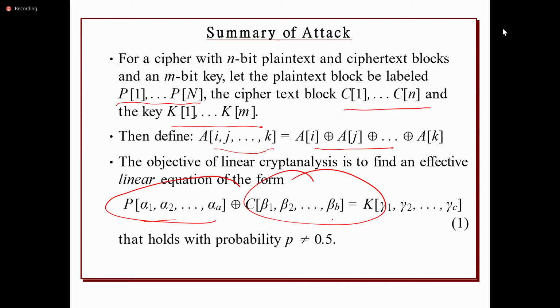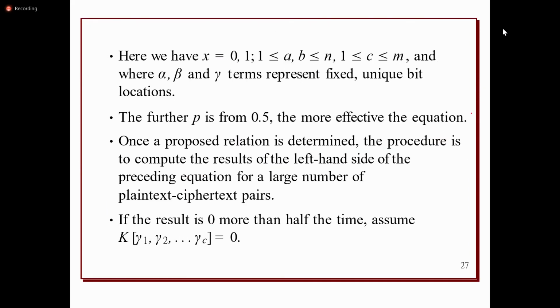Here also it performs the XOR operation, and it will take the probability. By performing the XOR operation, it will take the probability. The probability should not be equal to 0.5. Probability lies between 0 and 1, so it should not be 0.5. That is the main agenda of linear cryptanalysis. It will check the linear differences between the plaintext, the corresponding ciphertext, and the key. This is the procedure of linear cryptanalysis.